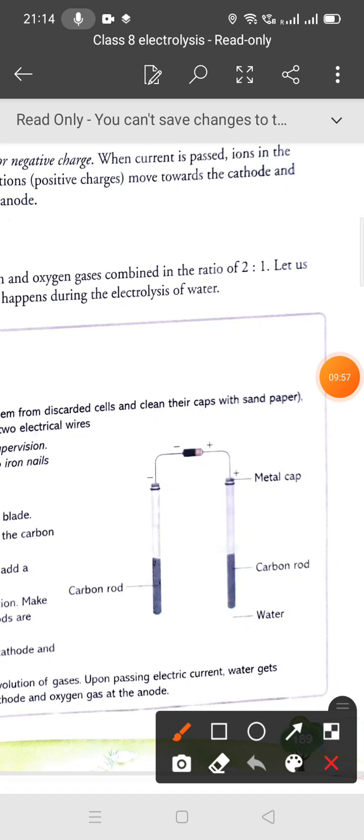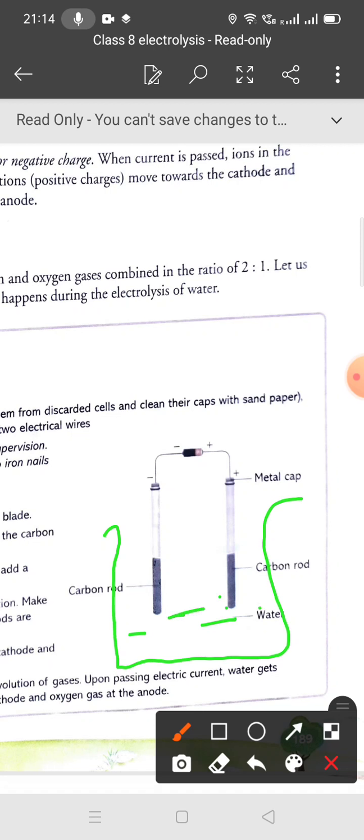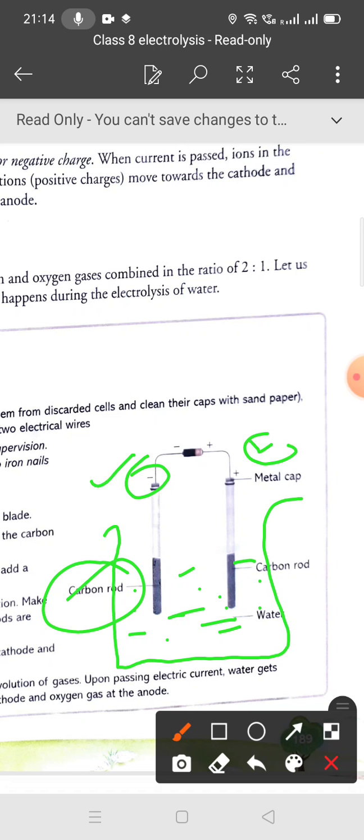So you can draw this beaker also. There is water, this is water, this is the cathode rod, negative, and this is the anode. In this setup we will need the carbon rod, negative, and this is the positive.